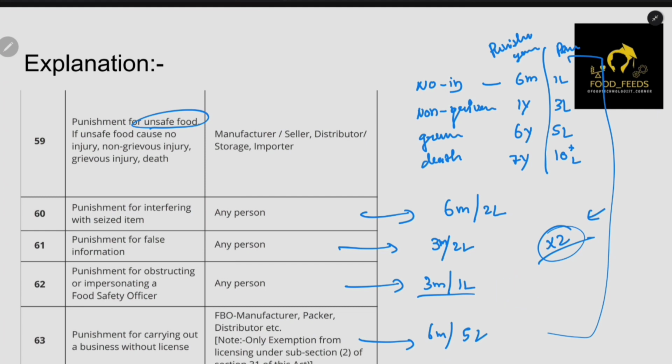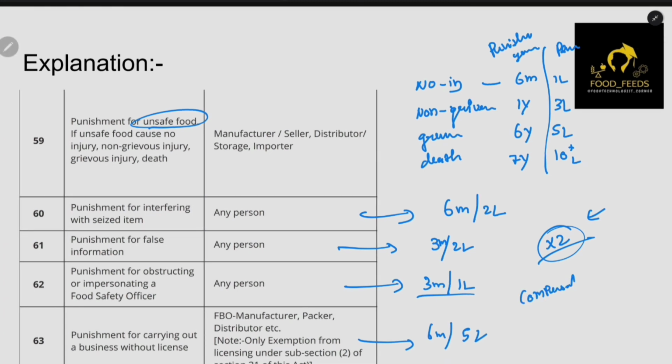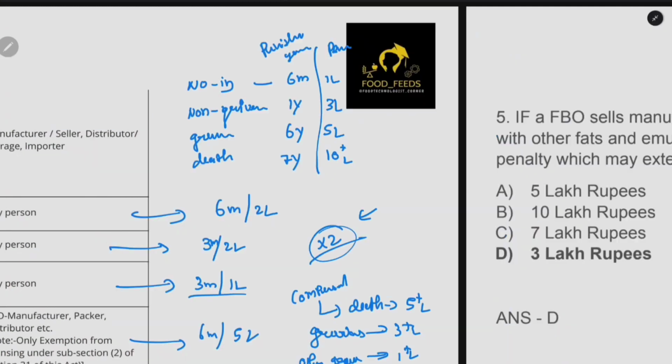Then compensation. Obviously if death happens or any other injury happens, not only is there a penalty, there is some compensation also. We need to give it to the persons. Compensation for death is more than 5 lakhs, according to what the court determines. If it is a grievous injury, we need to give more than 3 lakhs. And if it is any other injury other than grievous injury, then it is more than 1 lakh. So these are the basic information. Now let's get into the question.